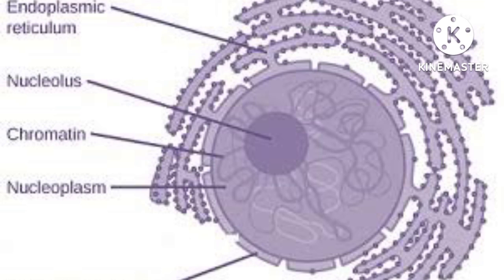This is a picture which shows how an endoplasmic reticulum is attached to the outermost membrane of the nucleus. You can see the outermost membrane of the nucleus, to which is attached a network-like structure called the endoplasmic reticulum. If you see the picture, it is marked endoplasmic reticulum. The granule-like structures present on the endoplasmic reticulum are called ribosomes, and all other structures we have already discussed in the previous picture.